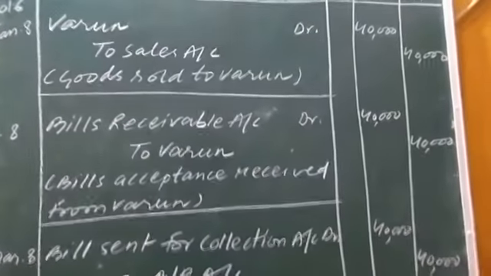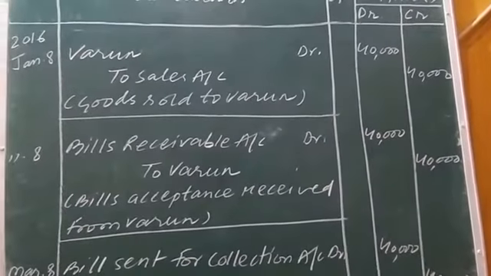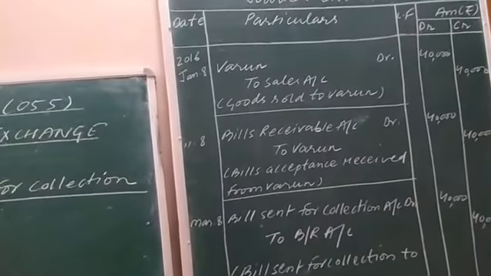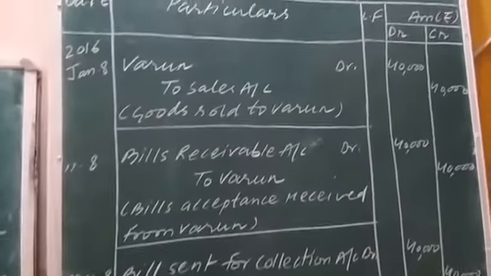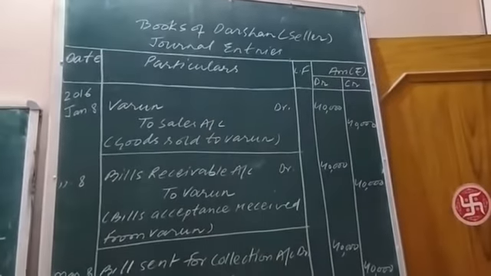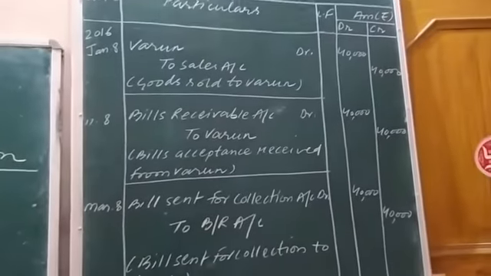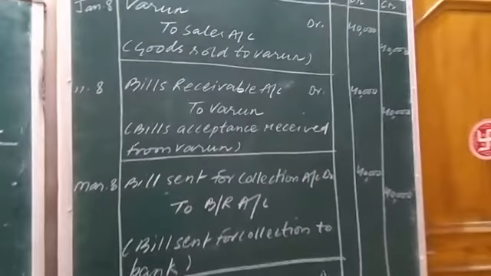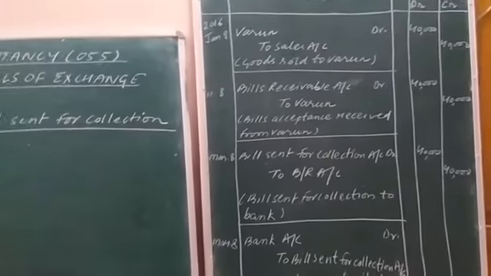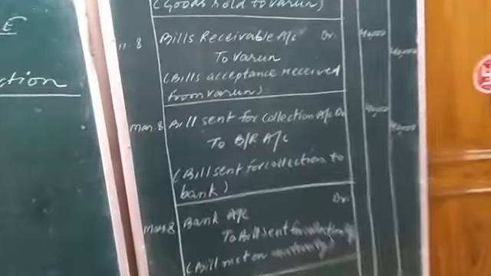Now we need to pass the journal entries here, in the books of Darshan and Varun. In the books of Darshan, whatever journal entries are to be passed are shown here by me. Now the bill is sent by Darshan to the bank for collection purpose. See case number 4.